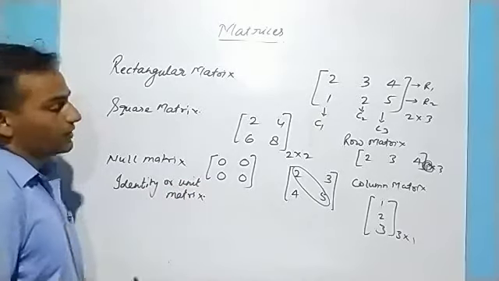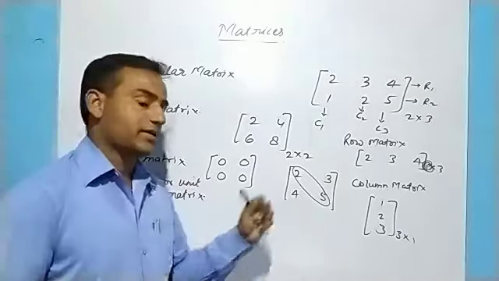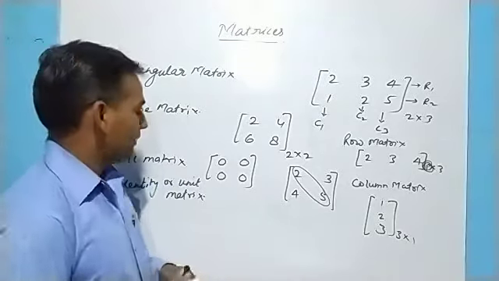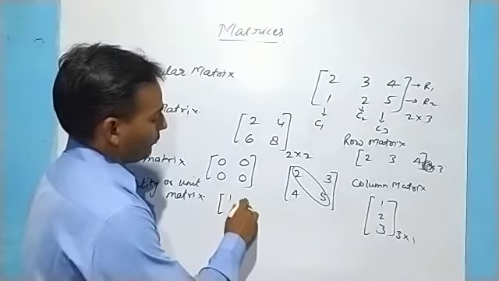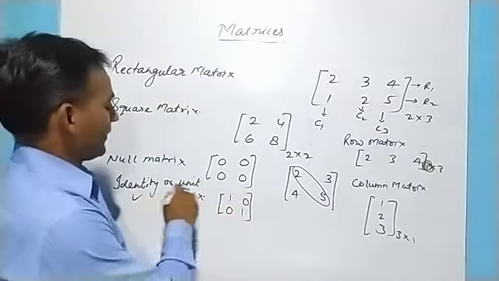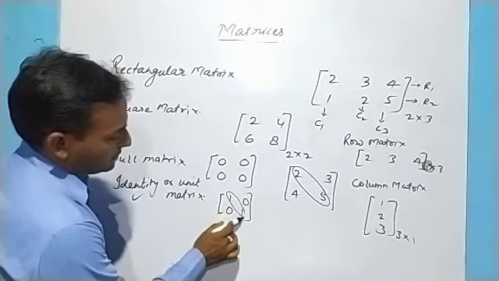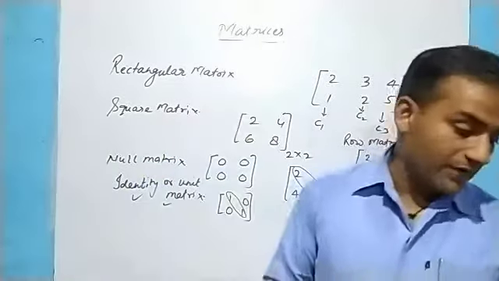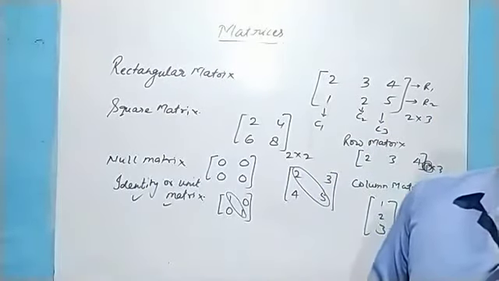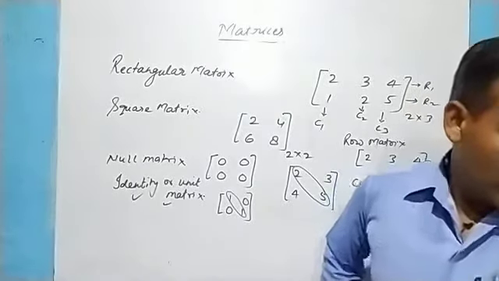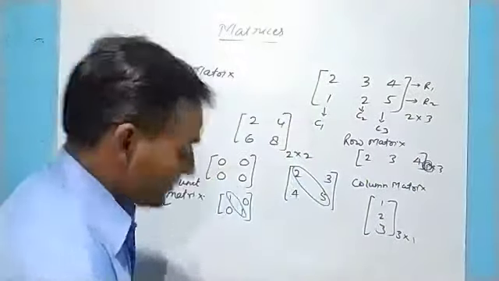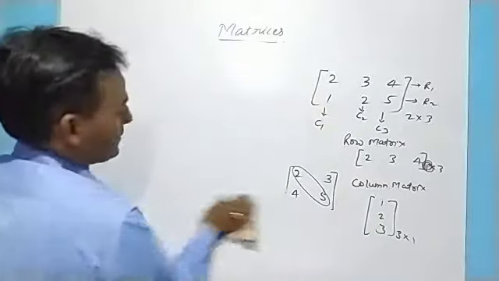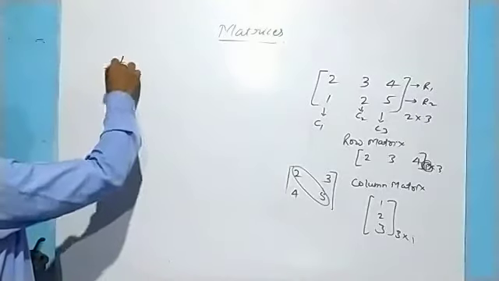Just now I told you what the diagonal elements or diagonal of the matrix are. When all the diagonal elements are 1, that kind of matrix is called an identity or unit matrix. So far we have discussed diagonal elements, diagonal matrix and identity matrix. Then one very important matrix we have is the transpose of the matrix. What is the transpose of the matrix? Listen.